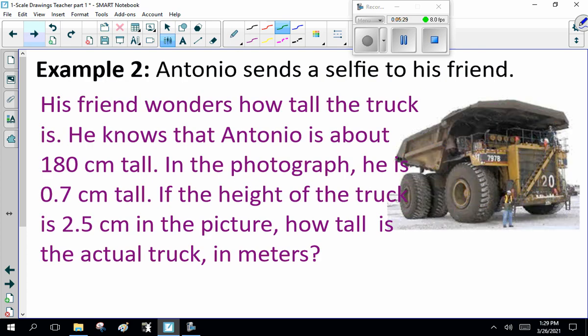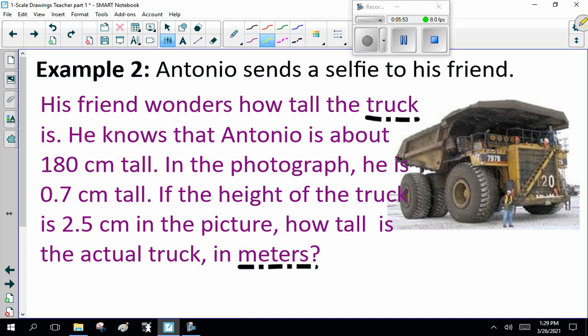Now, another example. Antonio sends a selfie to his friend. His friend wonders how tall the truck is. He knows that Antonio is about 180 centimeters tall. In the photograph, he is 0.7 centimeters tall. The height of the truck is 2.5 centimeters in the picture. How tall is the actual truck in meters?